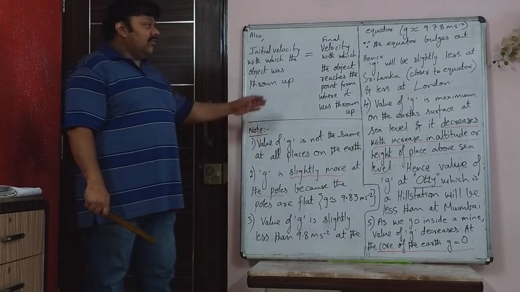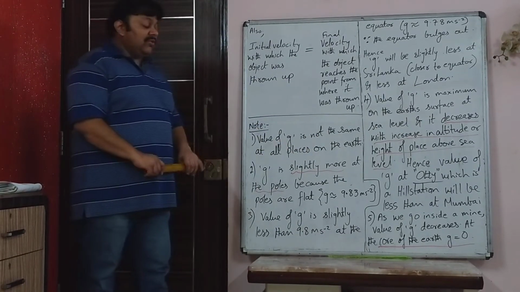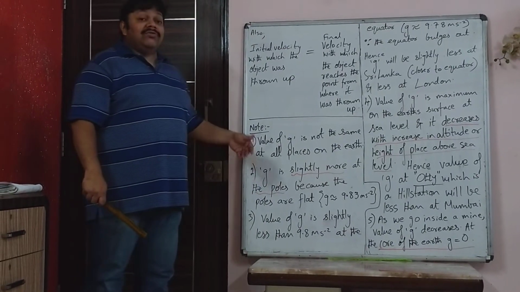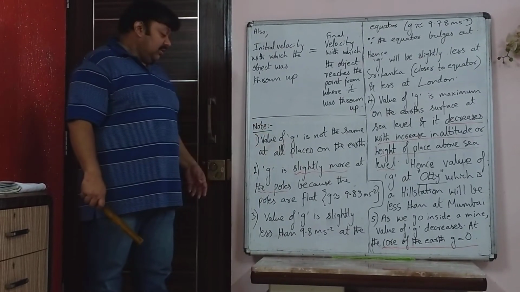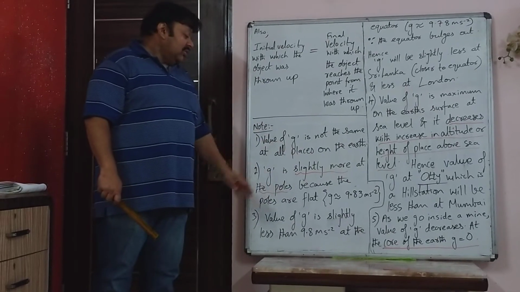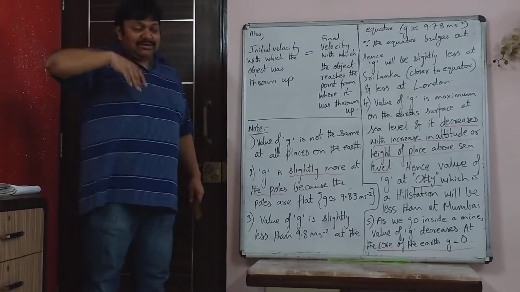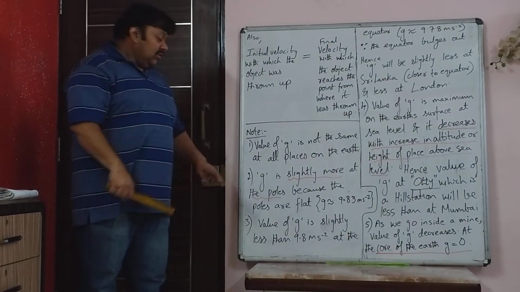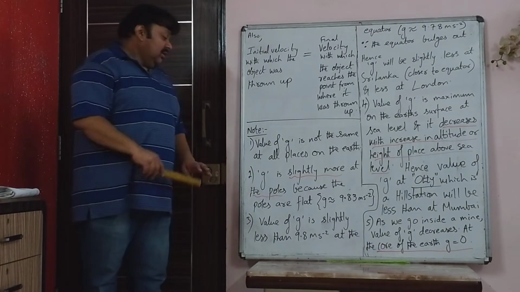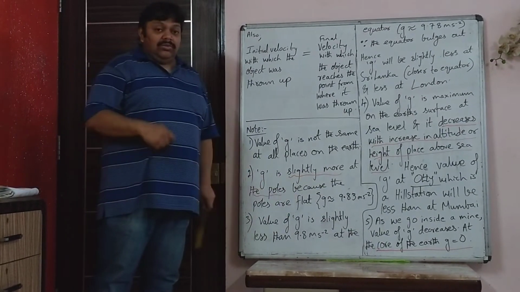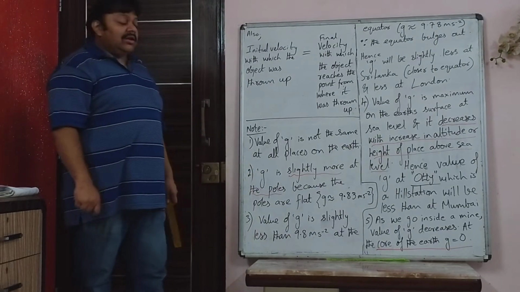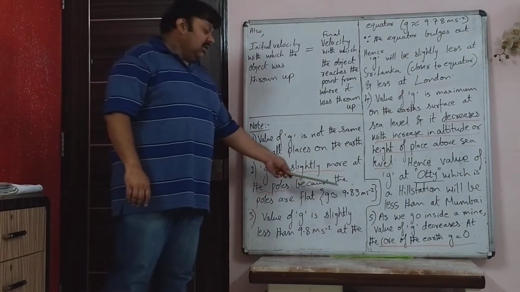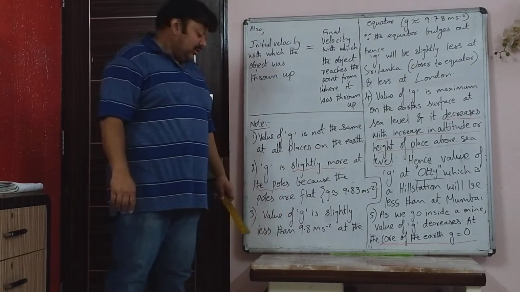So next we are writing what I have already explained about G just before. Value of G is not the same in all places on the earth. Average value is 9.8 meter per second squared. G is slightly more at the poles because the poles are slightly flat. So you know that the earth is not a perfect sphere, but it's a geoid. So the poles are slightly flat, so G's value is slightly more because it is closer to the center at that place. G's value is 9.83 approximately. Need not remember the value, but it is more than 9.8.